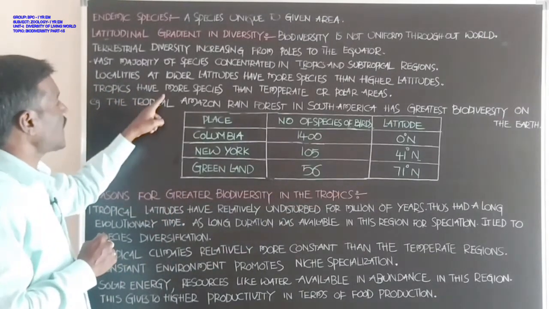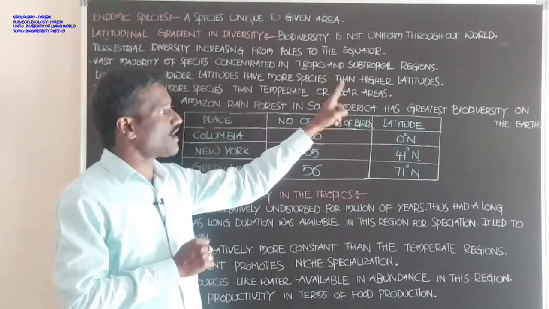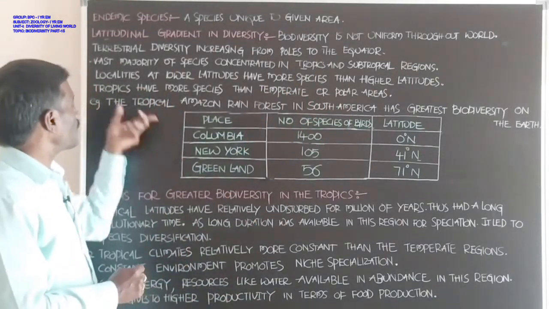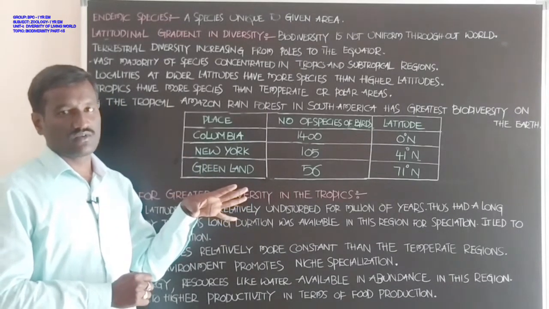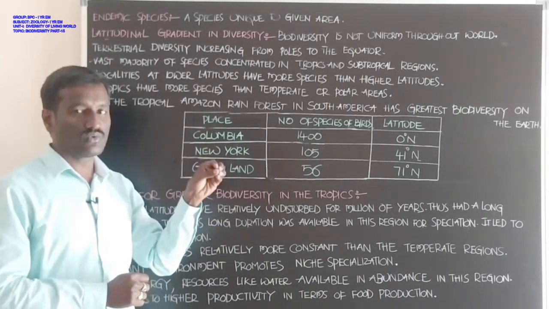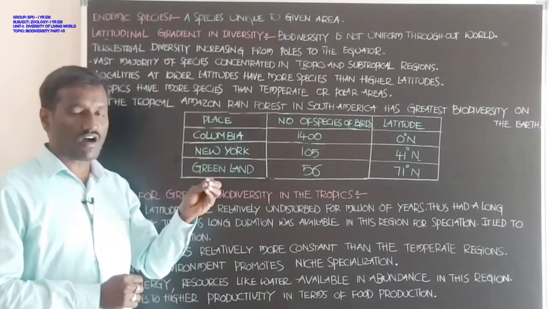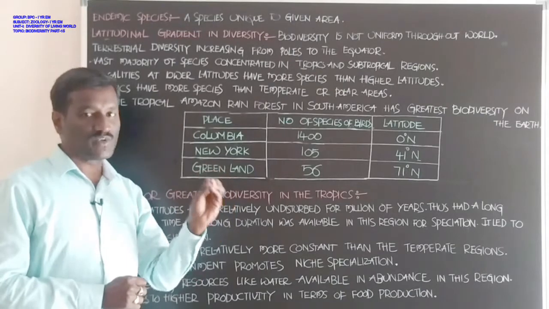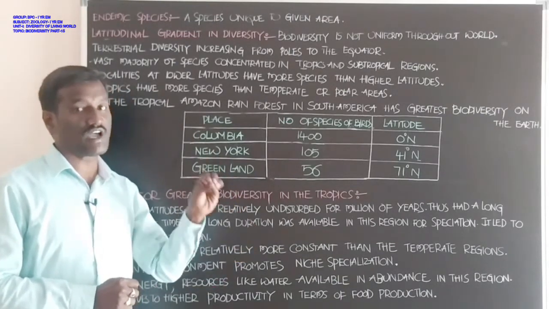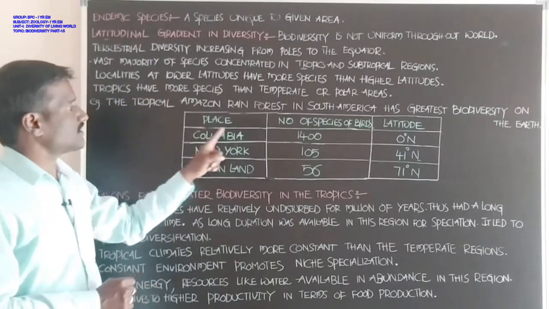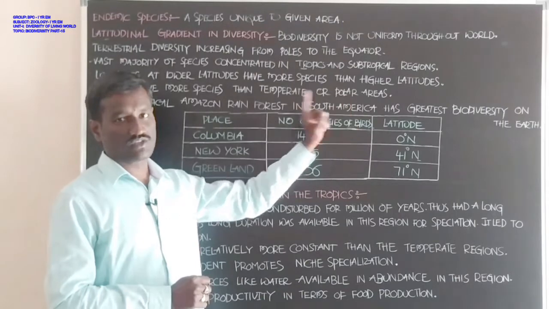Next, tropics have more species than temperate or polar areas. Tropics have a better environment for species. Most of the biodiversity is available in the tropics rather than in temperate or polar areas.